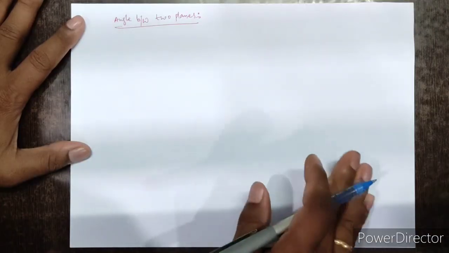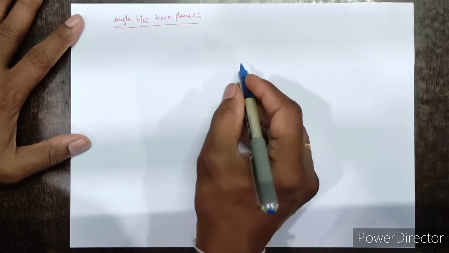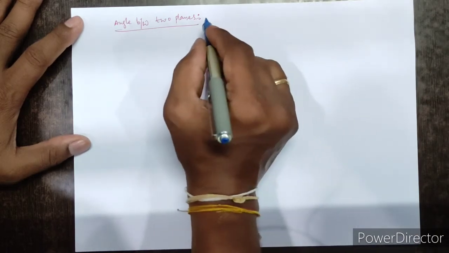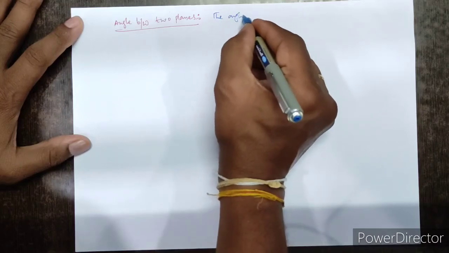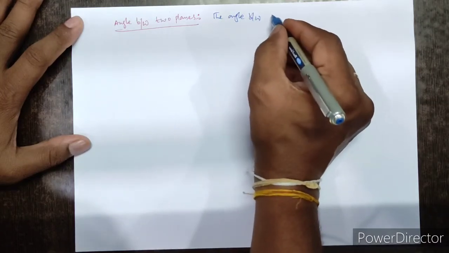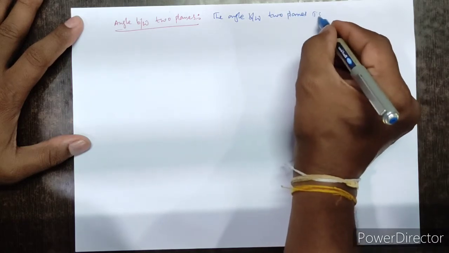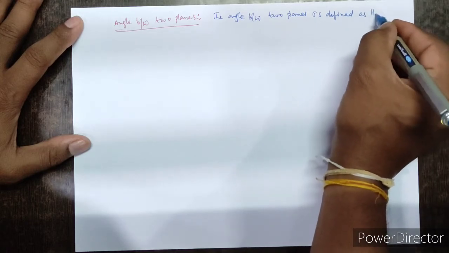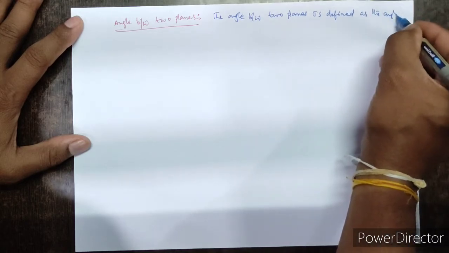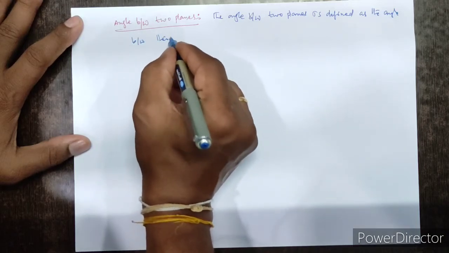We have seen the angle between two lines when they are given direction ratios or direction cosines. Now we will see the angle between two planes. The angle between two planes is defined as the angle between their normals.